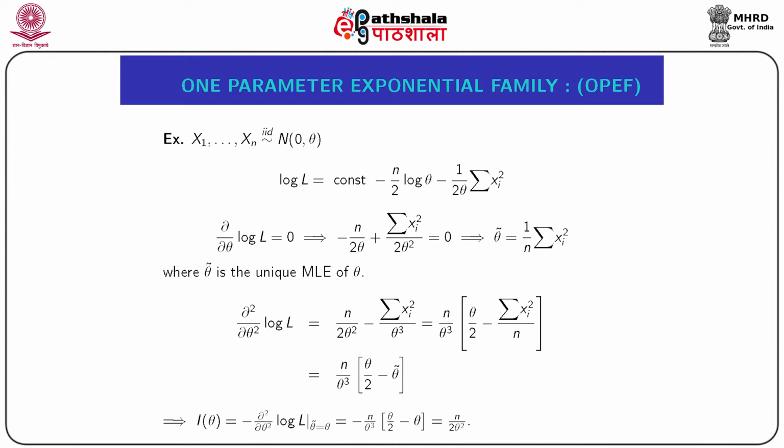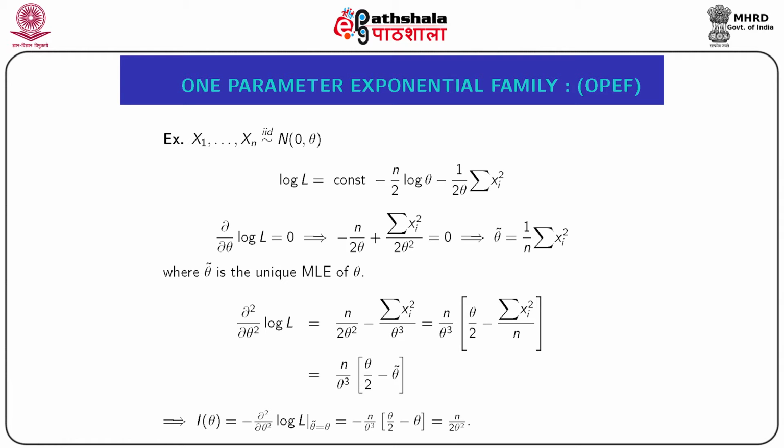Next, consider the second order derivative of the log likelihood function, that is equal to n by 2θ square minus summation xi square by θ cube, and that can be expressed as n by θ cube into within bracket θ by 2 minus summation xi square by n, that is, this is equal to n by θ cube into θ by 2 minus θ curl.